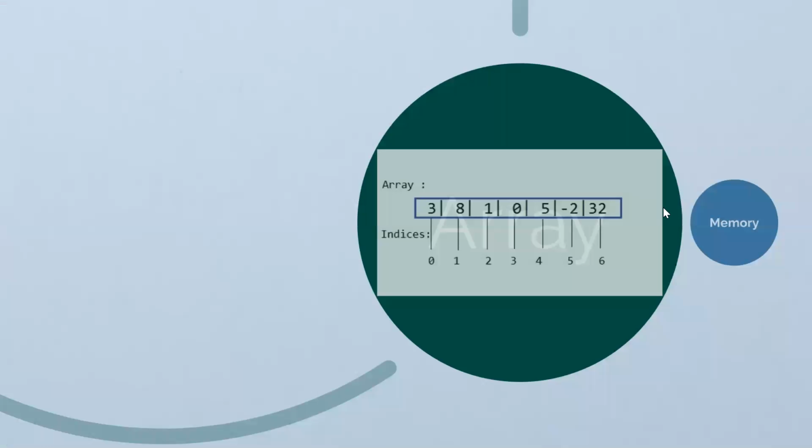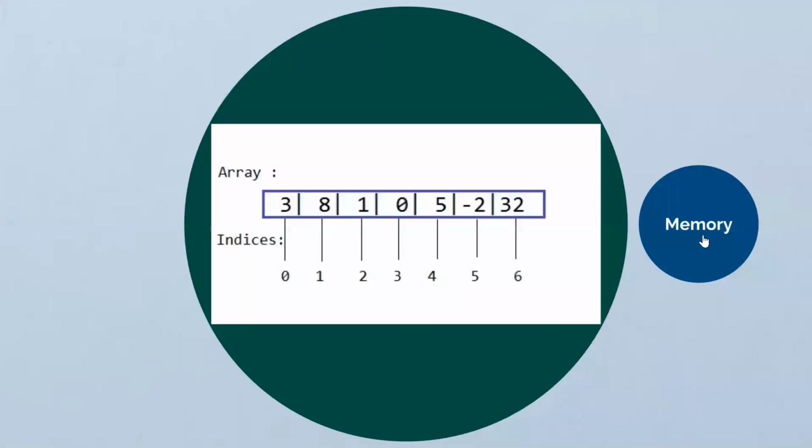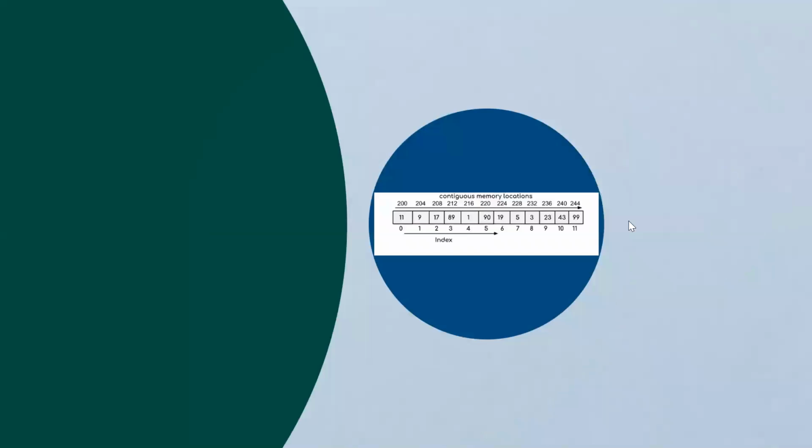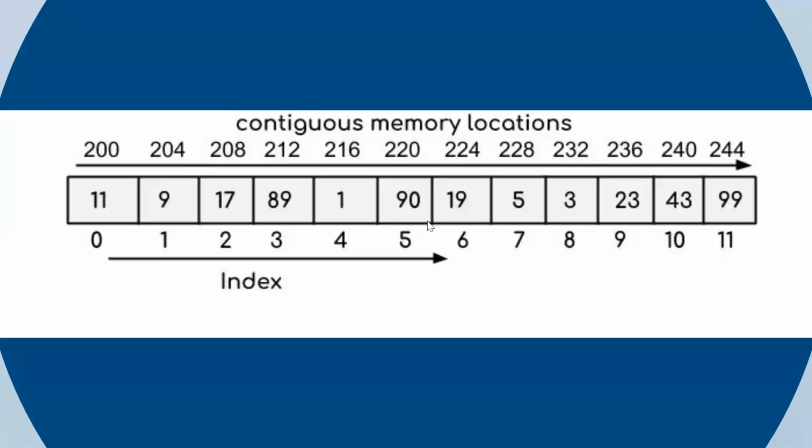Okay. Let's understand how this is represented inside the memory. I told you a contiguous memory allocation is present inside an array. So let's say we have an index that starts from 0, 1, 2, 3, 4, 5, and finally goes until 11, which means the length of this array is 12. What I want you to grasp at this point is the above 200, 204, 208, 212. All these are called memory allocations.